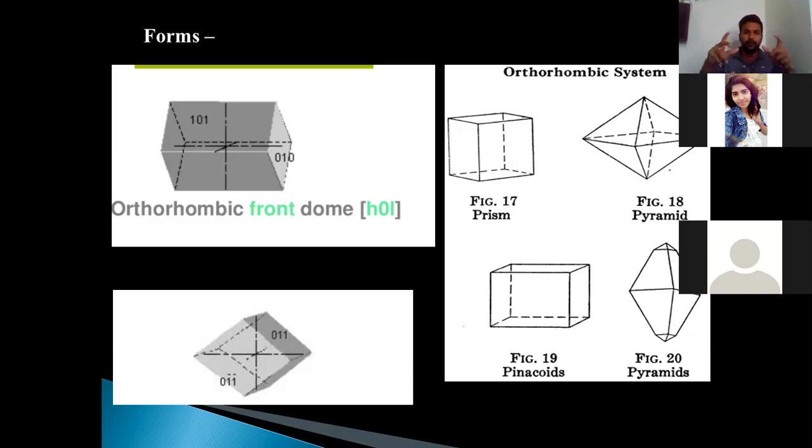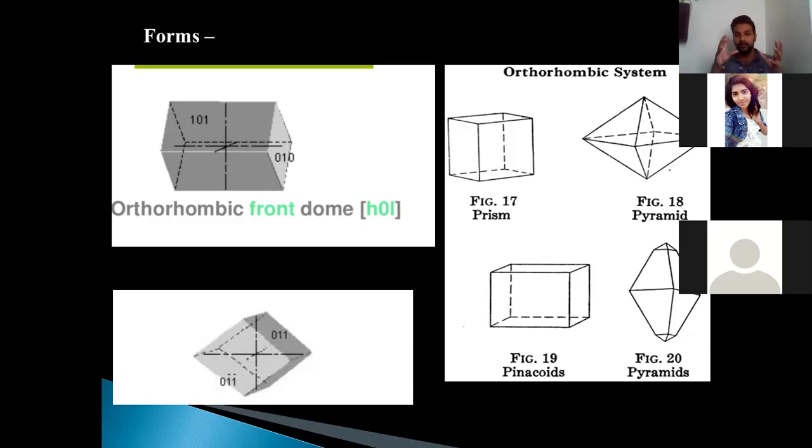Okay, so the four faces give you the domes, whereas the two faces which combine these four faces will be referred to as a pinacoid. If the pinacoid or the two faces are parallel to the brachy axis, then it is called a brachypinacoid. And if these two faces are parallel to the macro axis, it is called a macropinacoid.